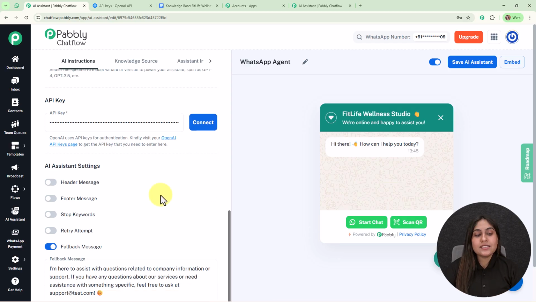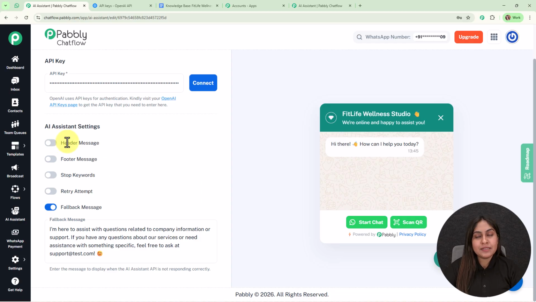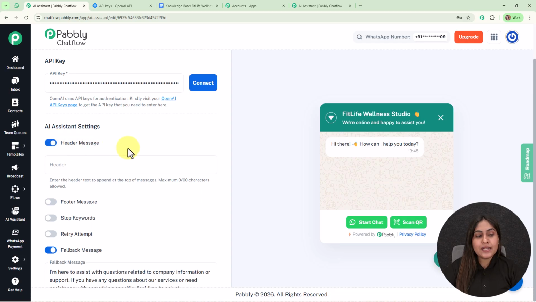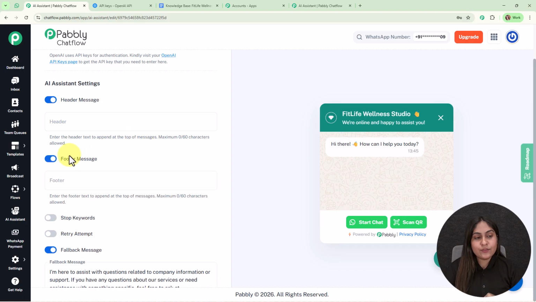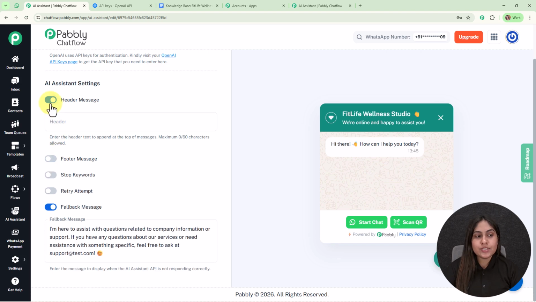Alright, then comes the assistant settings. So the first one is header message. So to add the one, turn on this button and here you need to add the text. Maximum of 60 characters are allowed. Same goes with the footer message as well. For now I don't want to add any, so we're going to turn them off.